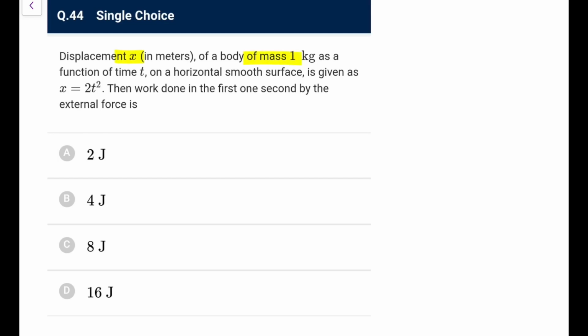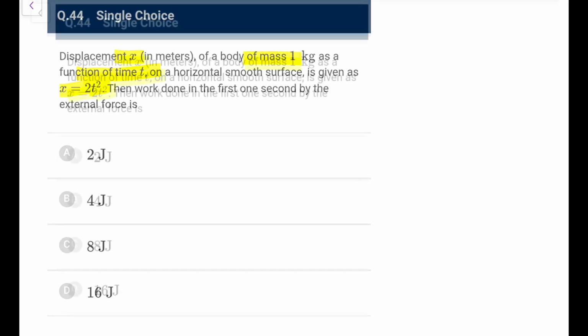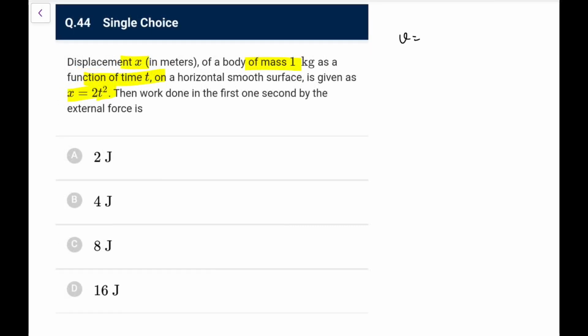Displacement of a body of 1 kg as a function of time t on a horizontal smooth surface is given by this, and the work done in the first 1 second you can directly do by the work energy theorem. For applying that, first find velocity. Velocity in general is dx by dt, you can write it as 4t here.